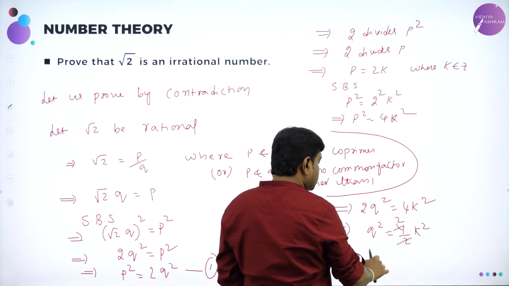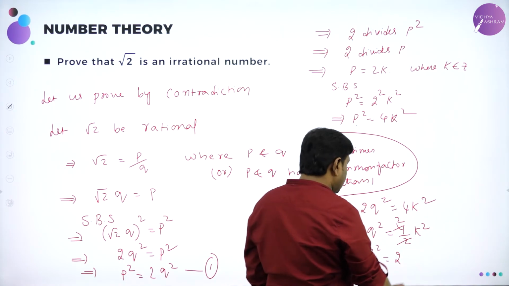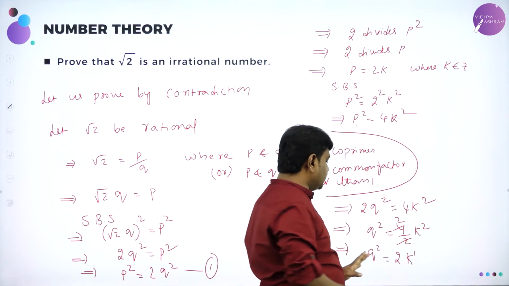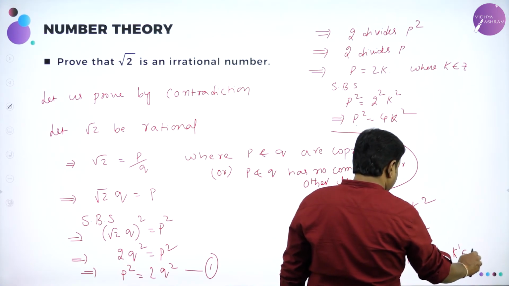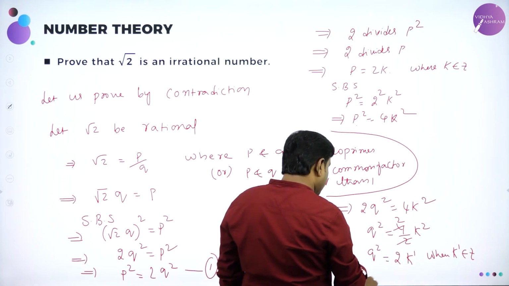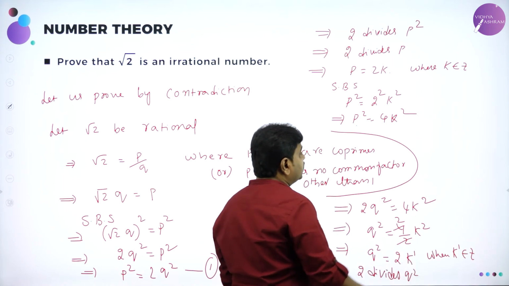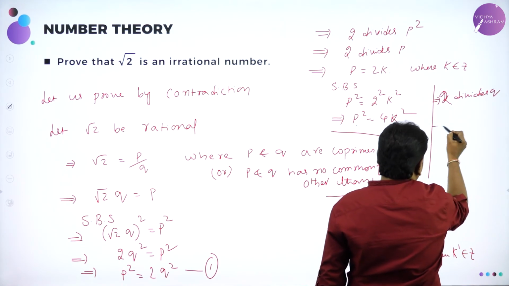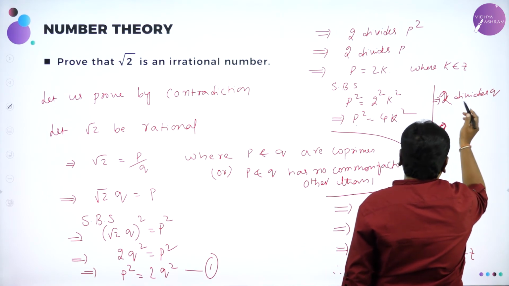That implies Q square is 2 times K square, which is an integer. K square is an integer, and an integer square is another integer. I call it K dash, where K dash belongs to integers. Therefore Q square is 2K dash, which means 2 divides Q square. 2 divides Q square, so further I can say 2 divides Q.